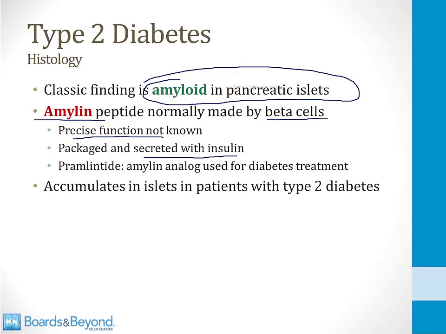And in the module on diabetes treatment, I talk about a drug called pramlintide, which is an amylin analog that is used for diabetes treatment. For our purposes here, though, what you should know is that the amylin can accumulate in the islets in patients with type 2 diabetes, and this gives the appearance of amyloid inside the pancreatic islets.